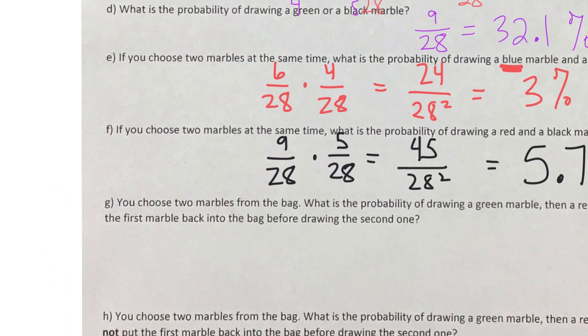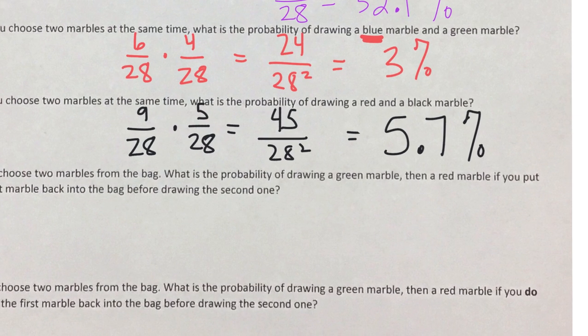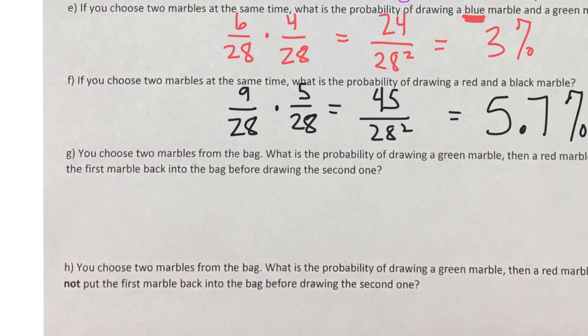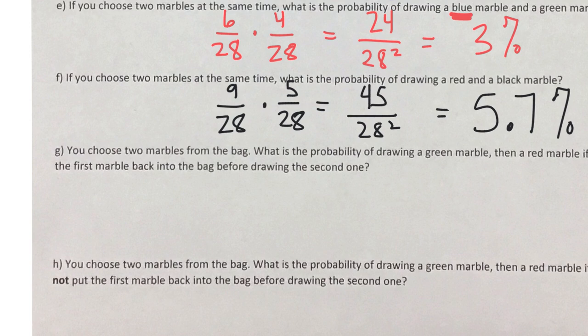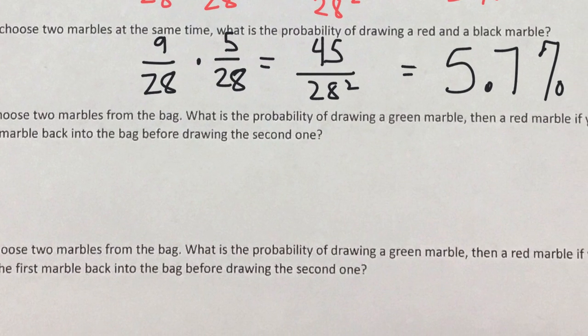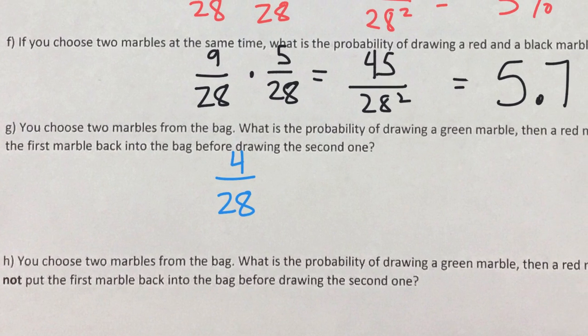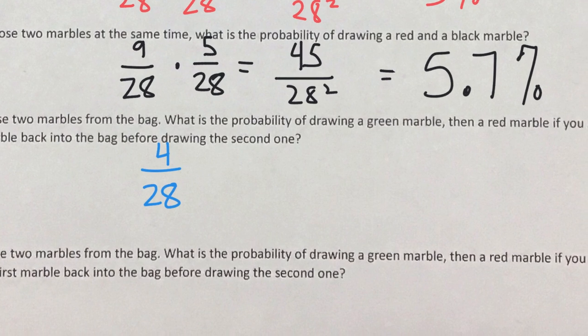You choose 2 marbles from the bag. What is the probability of drawing a green marble, then a red, if you put the first marble back? Now we have multiple events. So what's the probability of drawing a green marble? 4 out of 28. Then you put it back in there. And what's the probability of drawing a red marble? 9 out of 28.